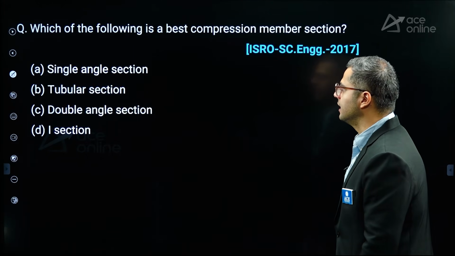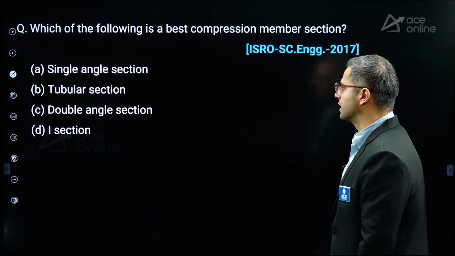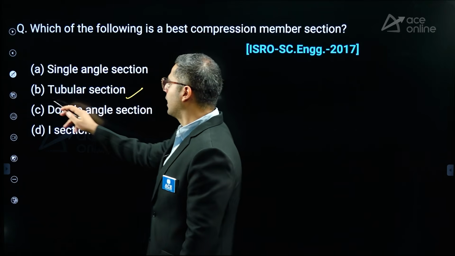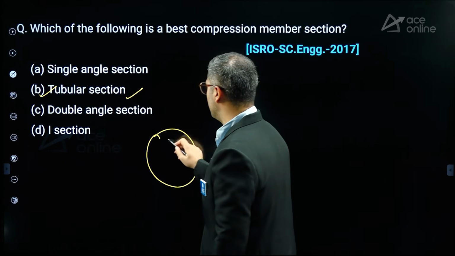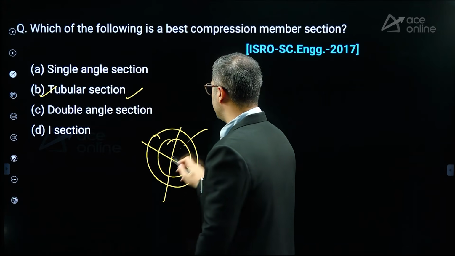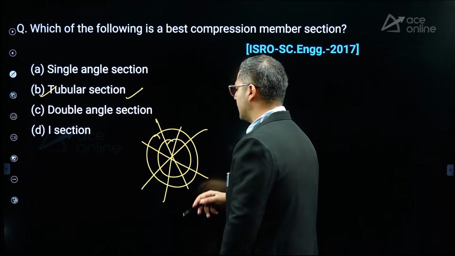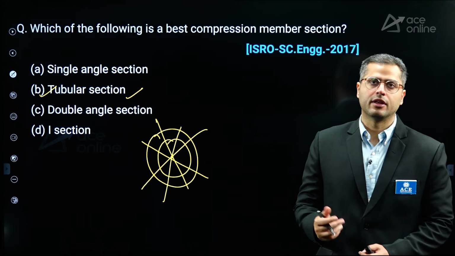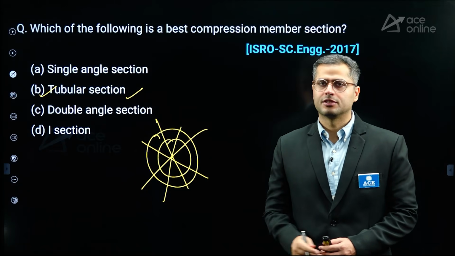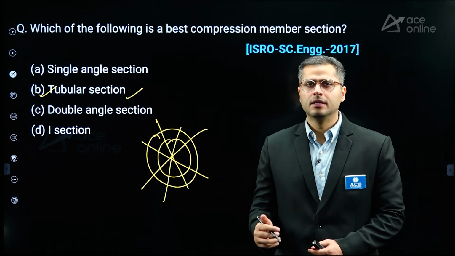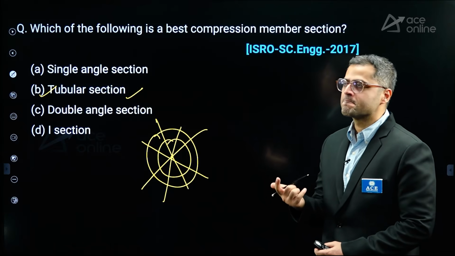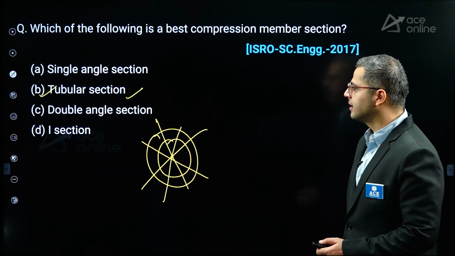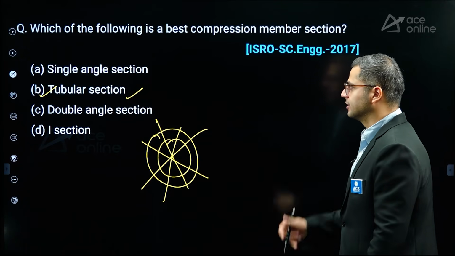After that, what are they saying? Which of the following is the best compression member section? So the best compression member section will be a tubular section, right? Again, tubular section will not have any weak axis. So if bending wants to happen about any of the axes which is passing through the CG of the cross section, here there is no weak axis, and therefore it is one of the best cross sections for taking compression as well as torsion, because of higher polar moment of inertia for the same cross section area as compared to a solid circular section.